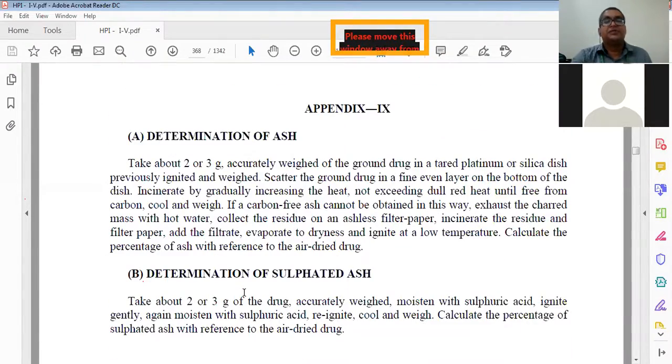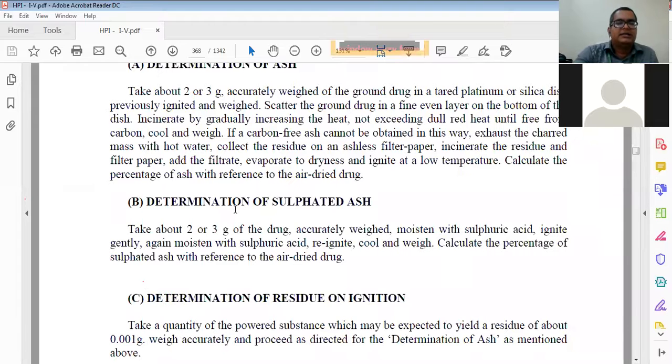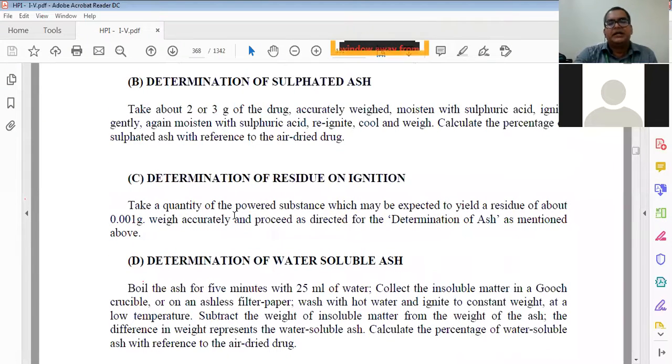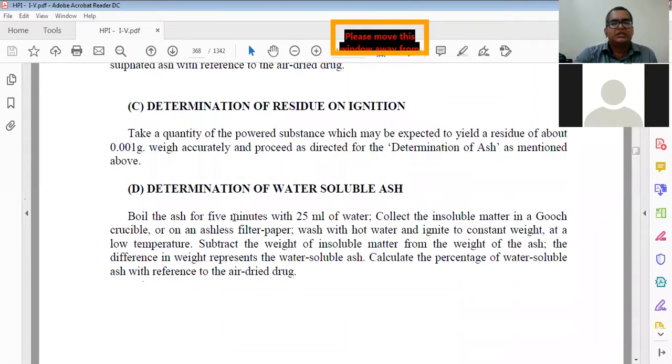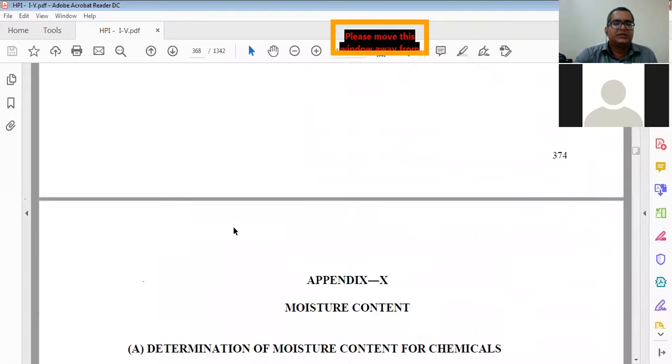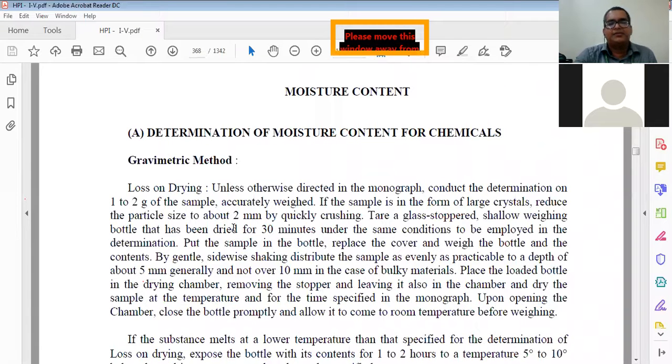Determination of ash. I told you, ash value is also used in the standardization of drugs. Different drugs have their own different ash values. So how will you determine the ash value? All things are given. Determination of sulfated ash, determination of residue on ignition, all these things are there. Determination of water soluble ash. Determination of moisture content.